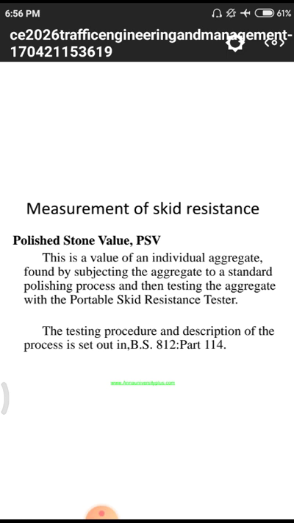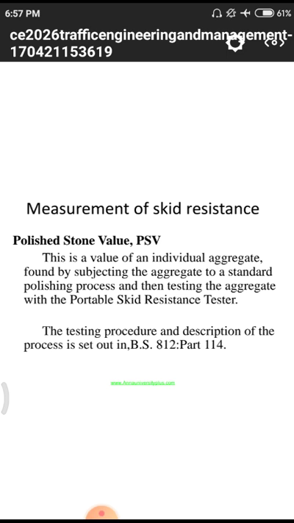We have to observe this is a value of an individual aggregate found by subjecting an aggregate to a standard polishing process, then testing the aggregate with a portable skid resistance tester. That means whatever materials we use for the construction of a particular pavement, we need to collect from the edge or middle surface of the road, and those collected samples we need to observe in our laboratories by simply taking these skid resistance tests.